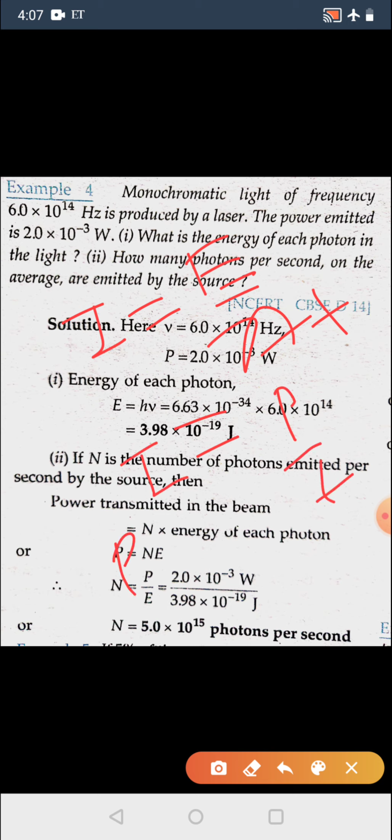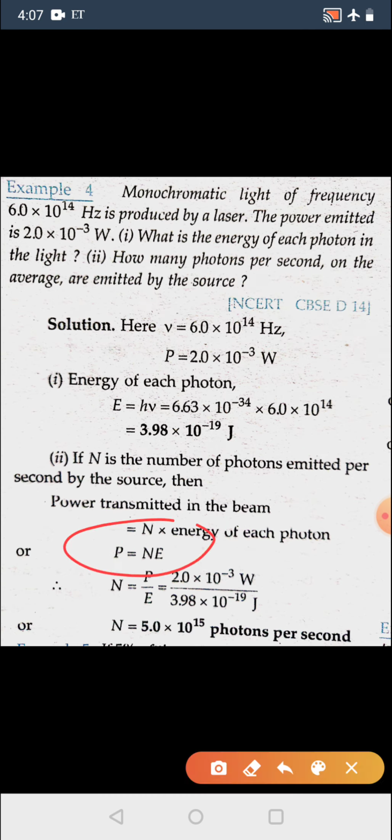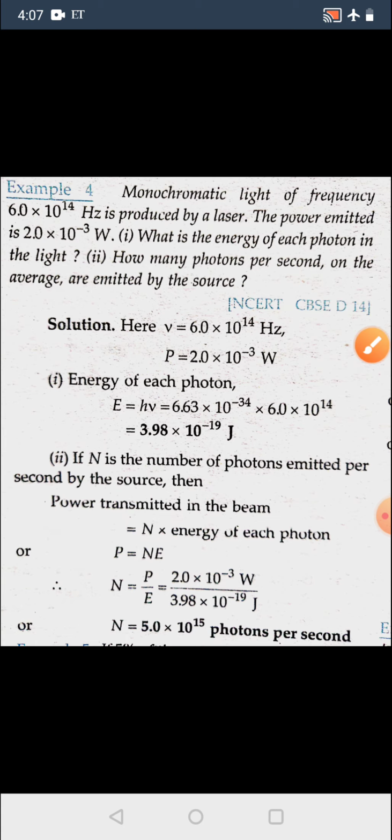So power is equal to energy upon time, we can write. So it is derived from that particular part. So power P is equal to n into E, where n is the number of photons per second. So n will be equal to P upon E. So this many photons will be there per second.